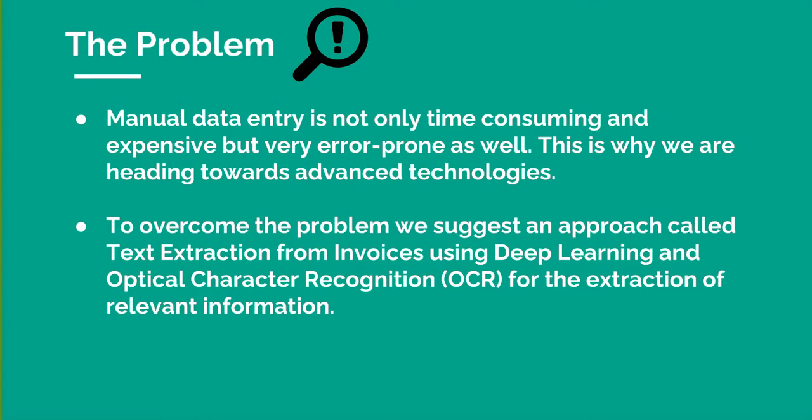To overcome this problem, we are using deep learning and optical character recognition, the OCR method, to extract every relevant piece of information from the invoices.